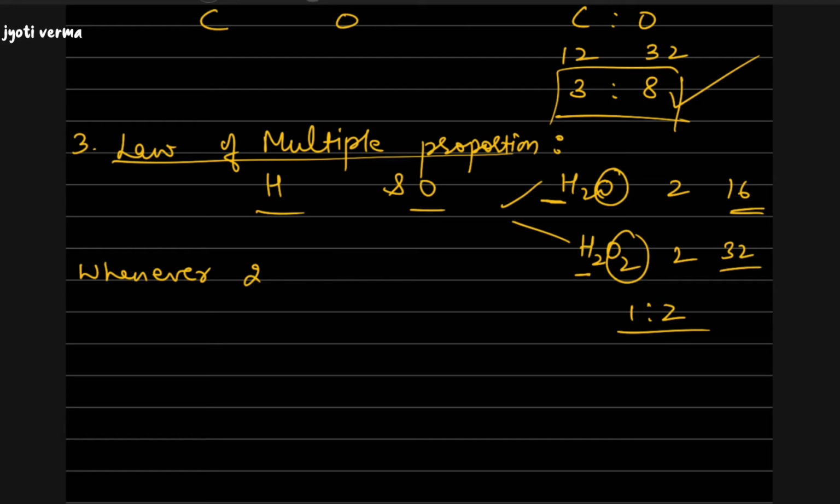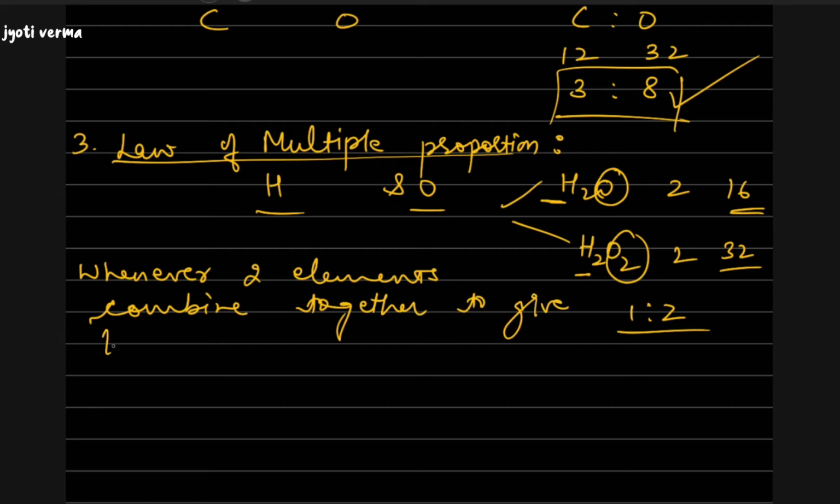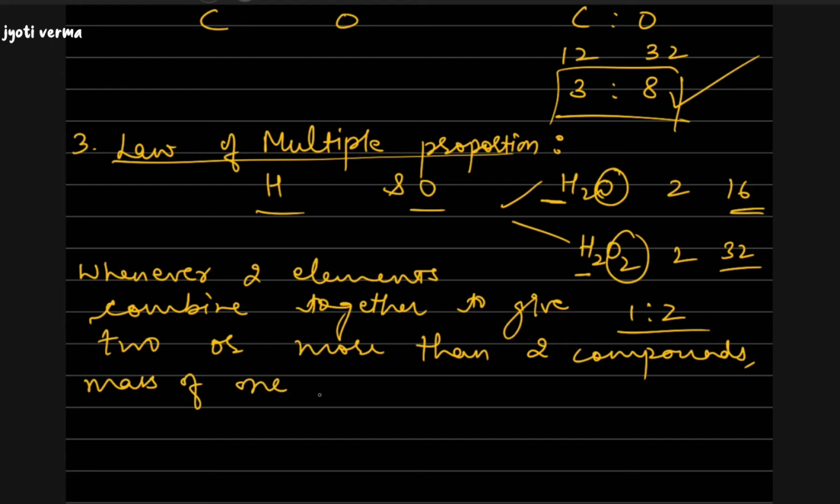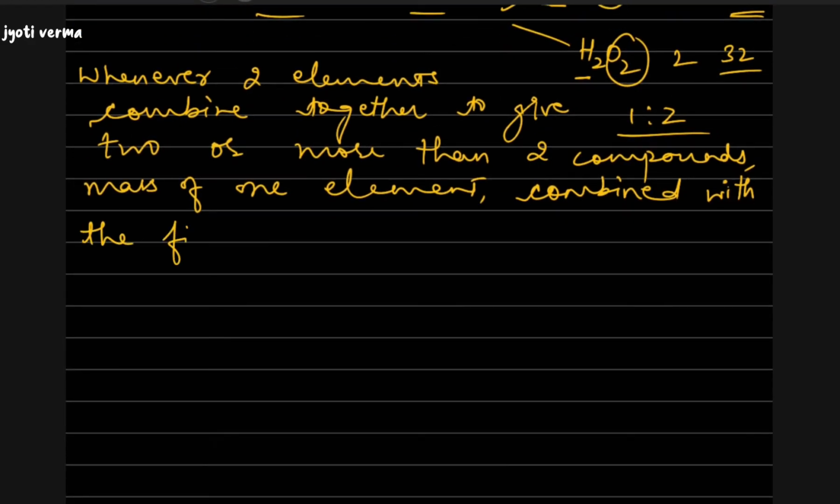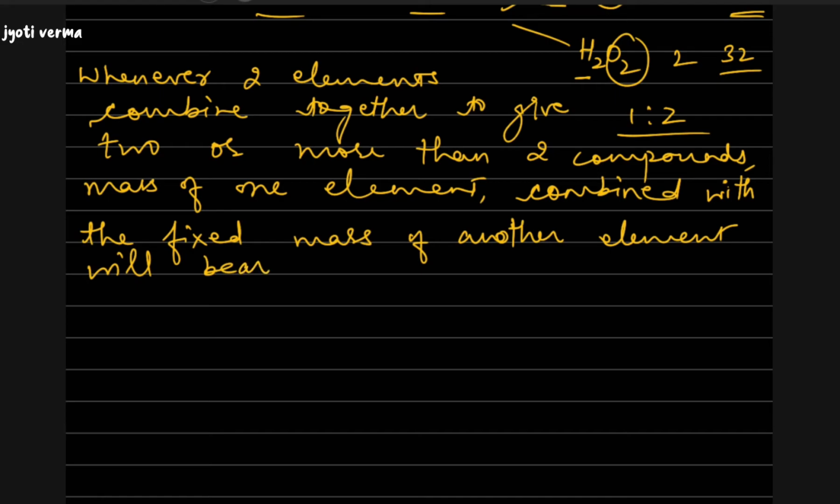Whenever two elements combine together to give two or more than two compounds, the mass of one element combined with the fixed mass of another element will bear a simple whole number ratio. This is the law of multiple proportion.